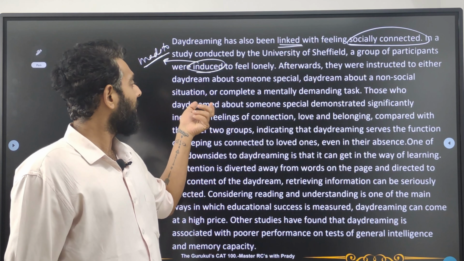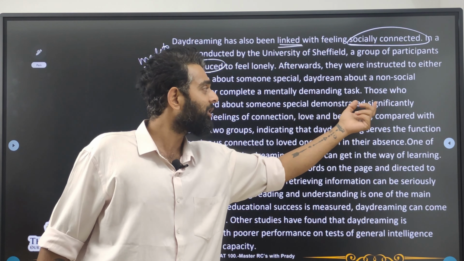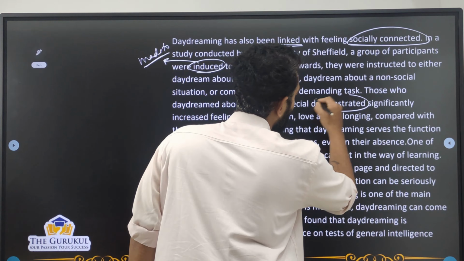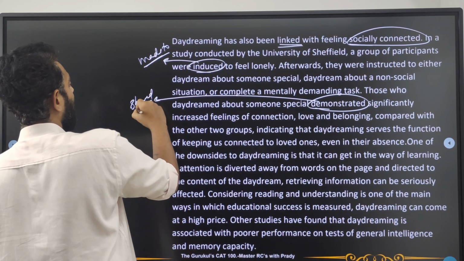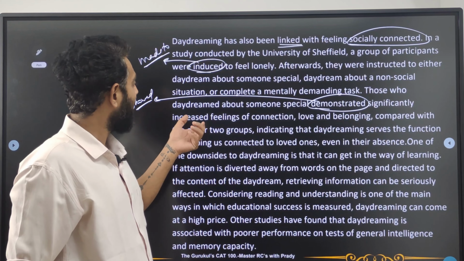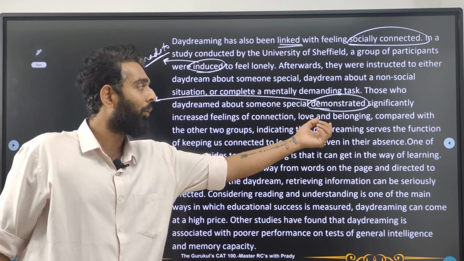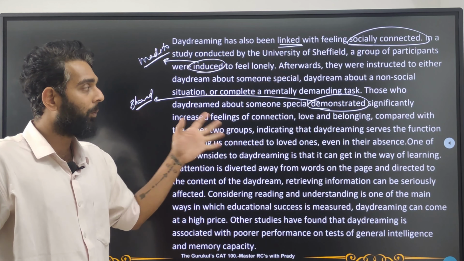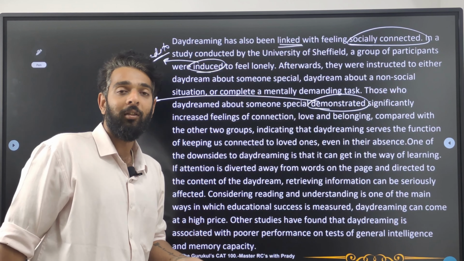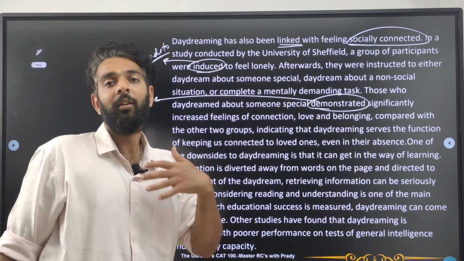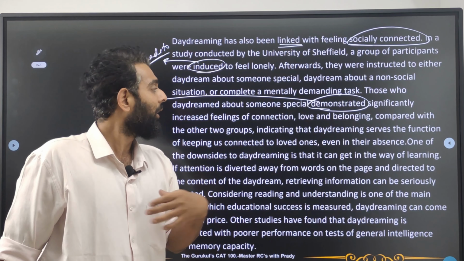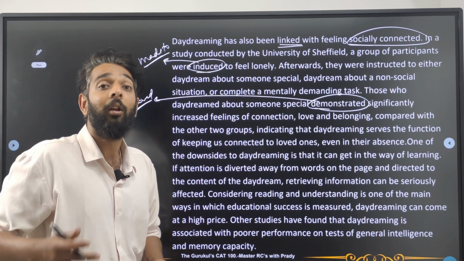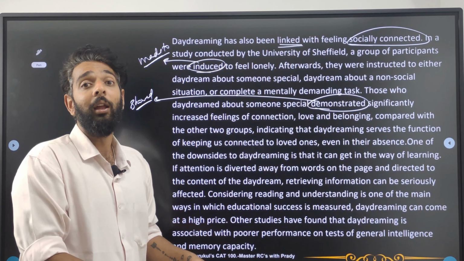So those who daydreamed about someone special demonstrated, that means they showed. Okay, in this context, demonstrated means showed. All right, they showed significantly increased feelings of connection, love and belonging compared to the other 2 groups. So what does this mean? This means that people who thought of their partners or someone special showed more feelings of love and belongingness, okay, when they were made to feel lonely initially.